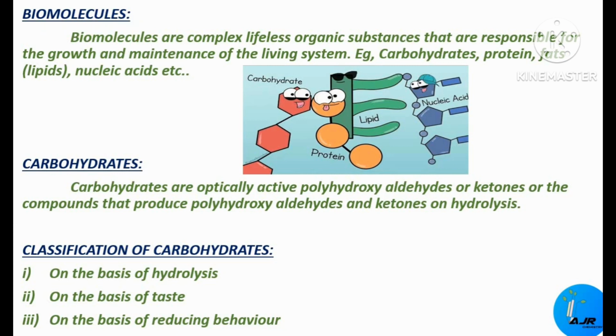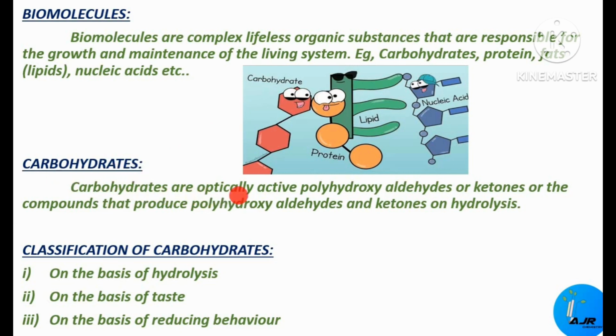So these biomolecules are the complex, lifeless organic substances that are responsible for the growth and maintenance of the living system. What are the examples coming under biomolecules? Carbohydrates, proteins, lipids, which is otherwise called fat, and nucleic acids. These are the different types of substances belonging to biomolecules. Under biomolecules, today we are going to see about carbohydrates. So let us see what carbohydrates are.